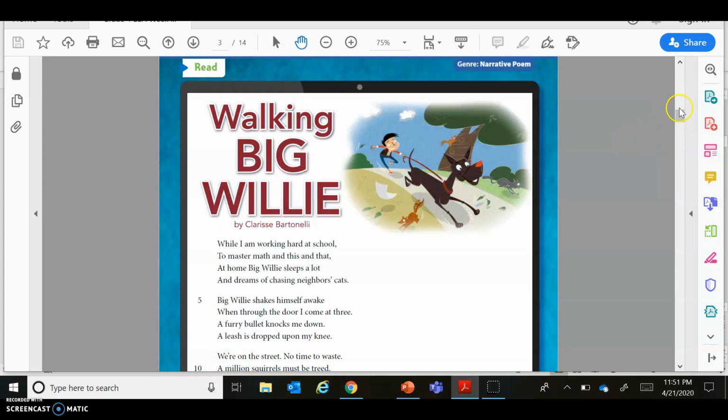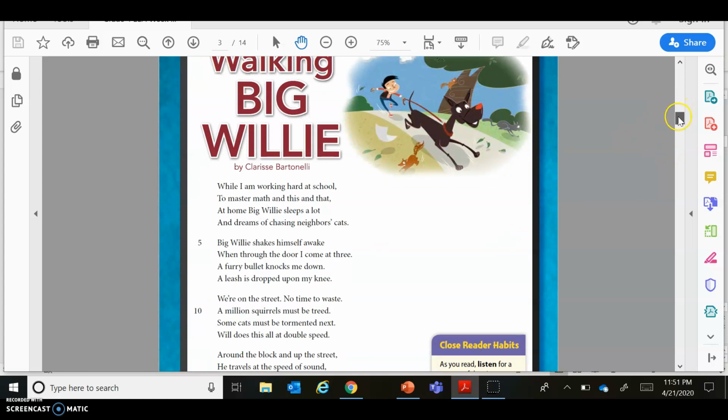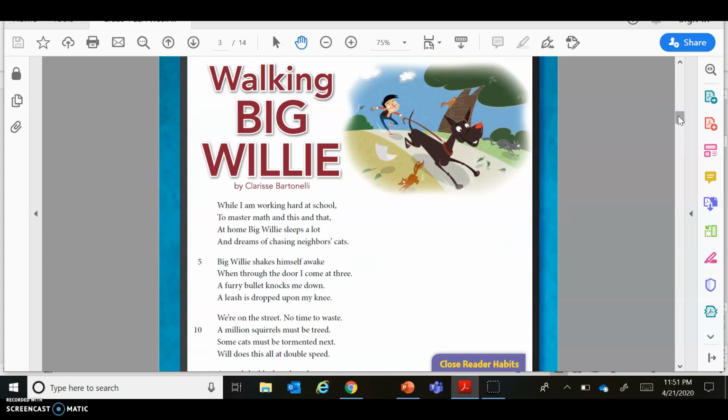So we are learning the different structural elements throughout a text, and we're going to be doing that with our story, Walking Big Willie. So we talked about a verse, which is just one line in a poem, or one sentence similarly. When you group them all together, you get a stanza. Those are different structural elements, different parts of a poem that you can see. You can look and see a verse. You can look and see a stanza.